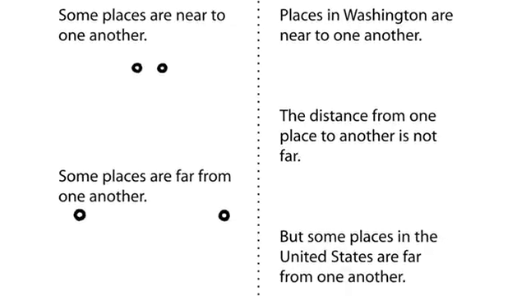Some places are near to one another. Some places are far from one another. Places in Washington are near to one another. The distance from one place to another is not far, but some places in the United States are far from one another.